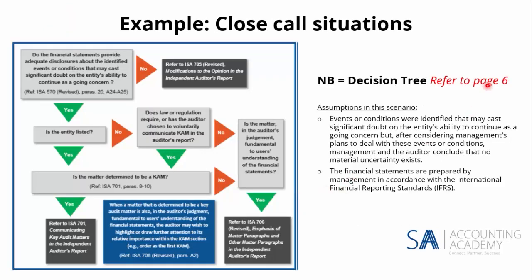This decision tree is on page 6. Okay. And there are certain assumptions here. They say that this is for close call situations. So this is where there are issues that may cast significant doubt. And then it asks, are there any close call situations? Yes, there are. Is the entity listed? No. Does law require them to disclose CAMs? No. Okay. Is it fundamental to the user's understanding? Yes. Then you must have an emphasis of matter paragraph. And that's as simple as that. That's the route that we normally follow. So this little decision tree, worth its weight in gold.